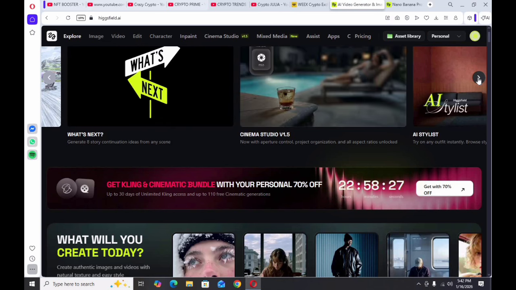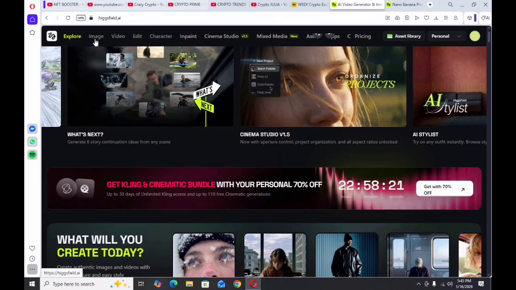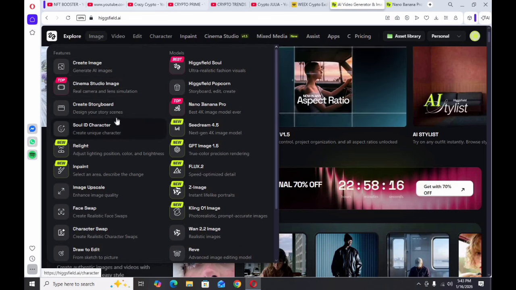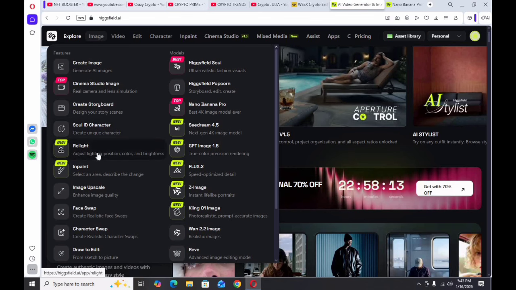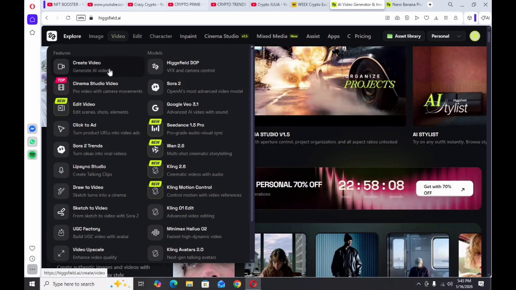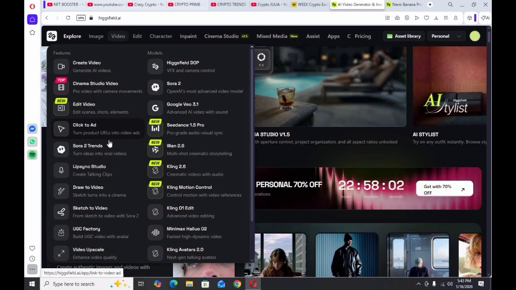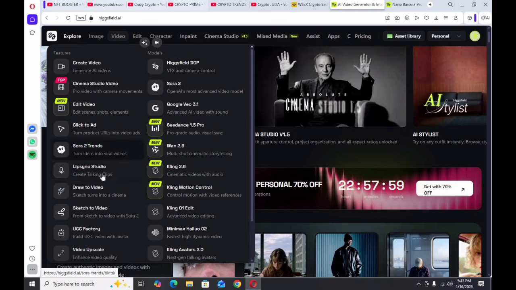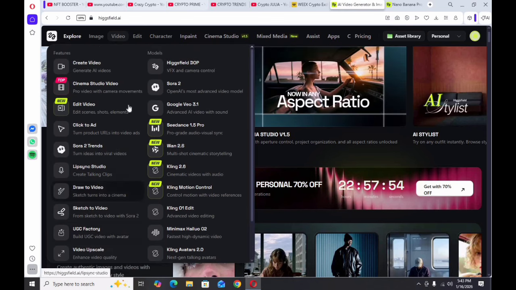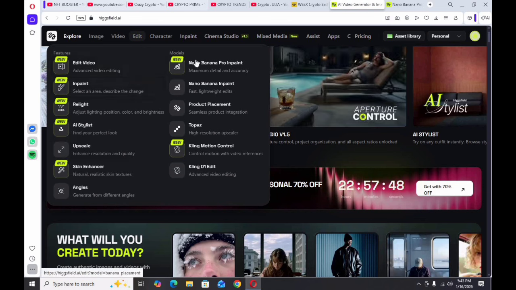So everything happens right here, and you can easily explore the images. You can create images and cinematic studio images, create storyboards, and design character sheets. You can also generate AI videos from create video, cinematic studio, and edit. You can edit videos, click to add Sora trends, and find everything in one app. You can also edit those videos with inpaint and relight, all styles, everything is here.